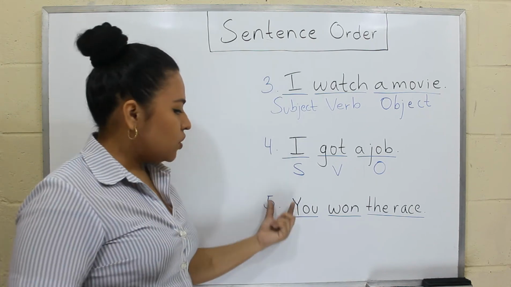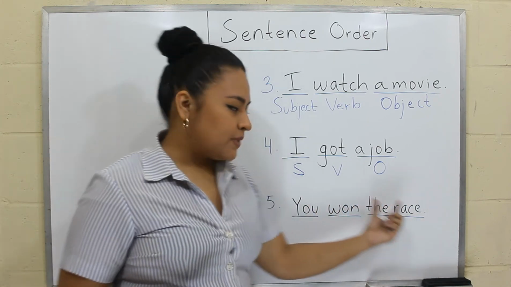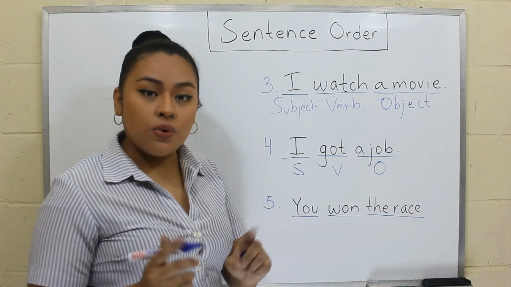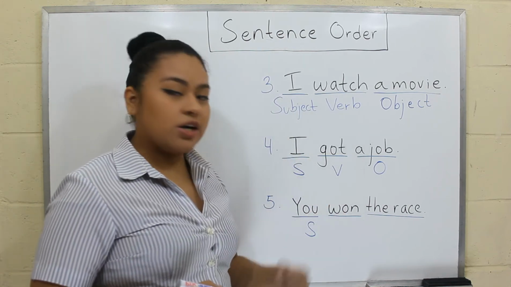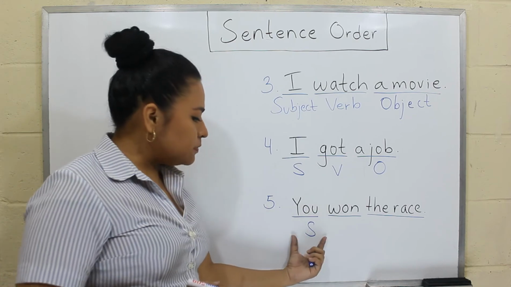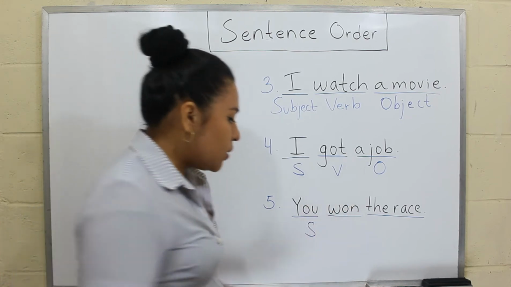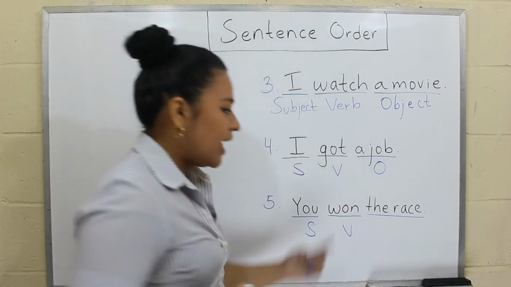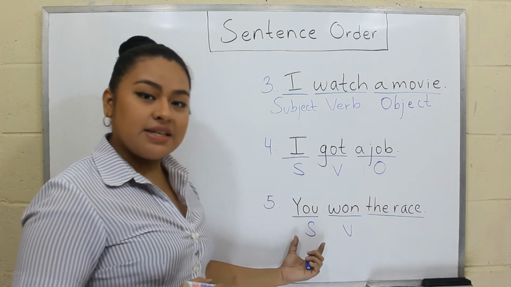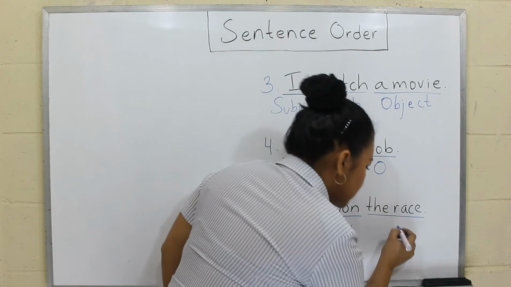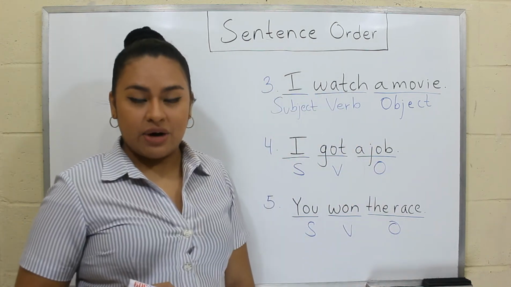And then, you won the race. In this case, you is the subject of the sentence. Won is the action that this person is performing, so this is the verb. And the race is completing the meaning of the verb and the subject. So this is the object, right?